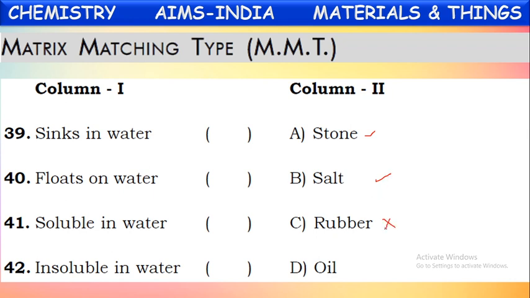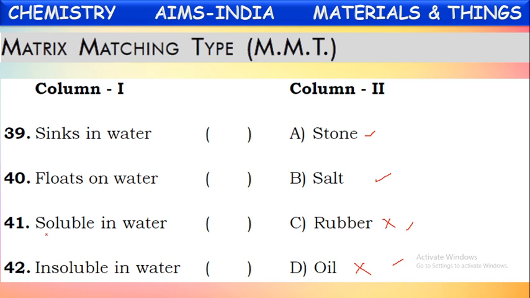Rubber? No, it floats on water. Will oil sink in water? No, oil also will not sink in water. It floats. Now the second one, which floats on water. Will a stone float on water? No. Will salt? No, it also will sink and dissolve. Will rubber float on water? Yes, rubber floats on water. Even oil will float. So these two will float on water, rubber and oil. These two will be correct.